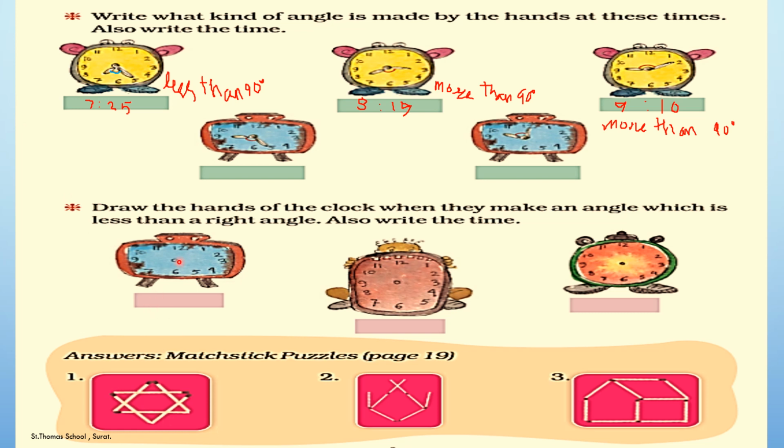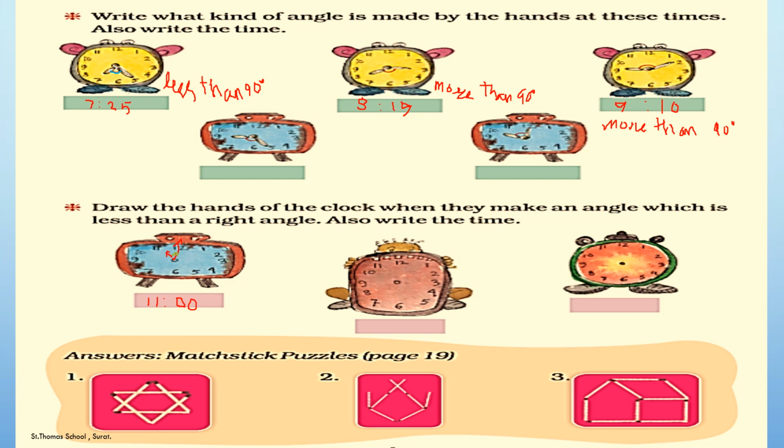So the first clock. Now let me make the time as 11 o'clock. So you have to draw the hands of the clock like this in your textbook only. Now, students, what do you think? Which kind of angle is this? Yes, it is less than a right angle. It is already said in the question that you have to make less than a right angle. That's why at 11 o'clock, the hands make less than a right angle.